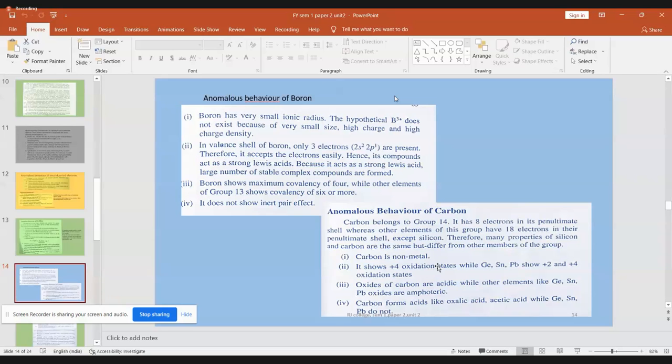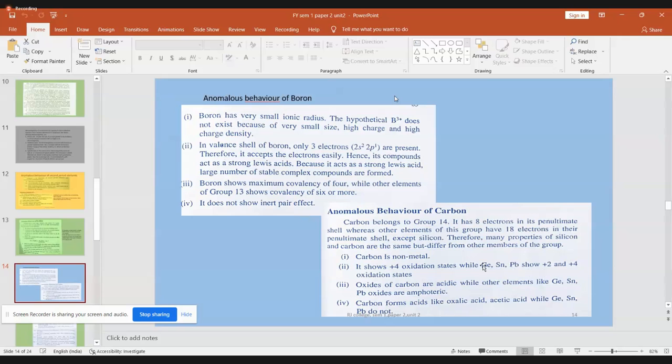And +4 is a common oxidation state exhibited by all these elements of group 14. But apart from +4, germanium, tin and lead will show +2 also due to the inert pair effect. When only 2 electrons are lost, they show the +2 state. When they lose all the 4 electrons, they show the +4 state.